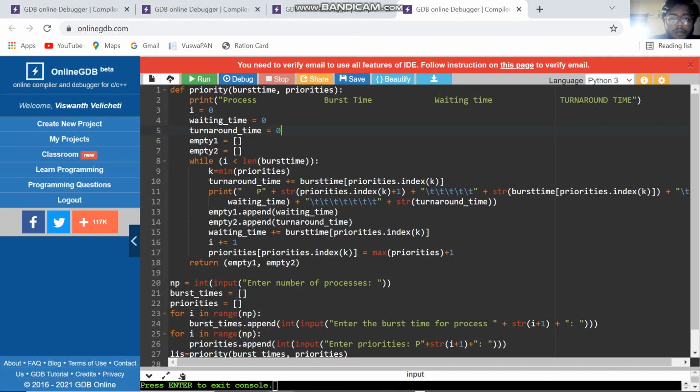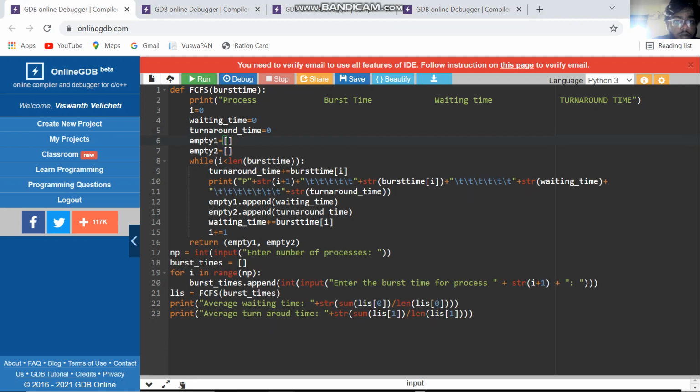The subject code is 18CS2017 Operating System Lab. The fourth exercise is CPU scheduling algorithms. In this, we are going to see the first code, that is the FCFS type of process scheduling.